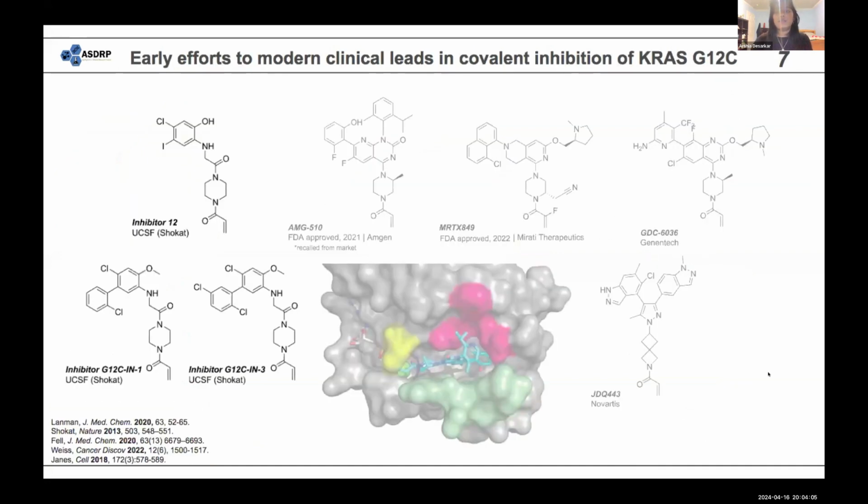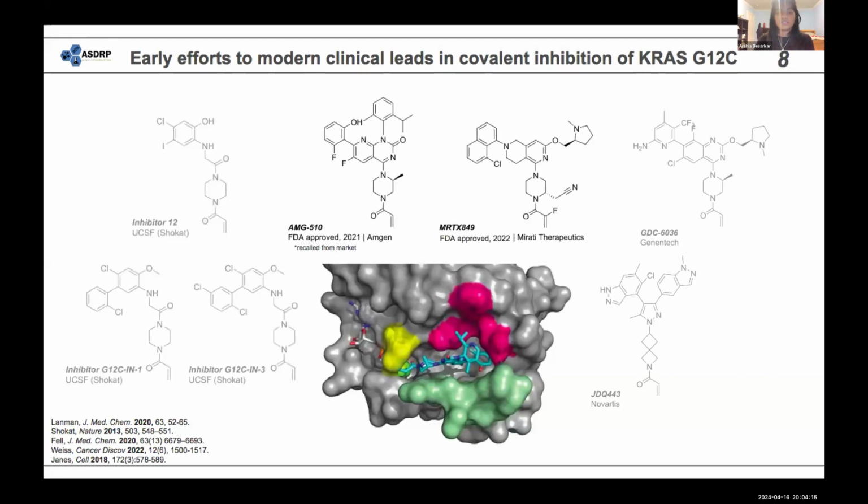And then some of the early inhibitors of the G12C mutation started in Shokat's lab, which their most successful one was inhibitor 12. And then moving on to AMG 510 and MRTX 849. AMG 510 was approved in 2021, but was recently recalled from the market. And MRTX 849 was approved in December of 2022.